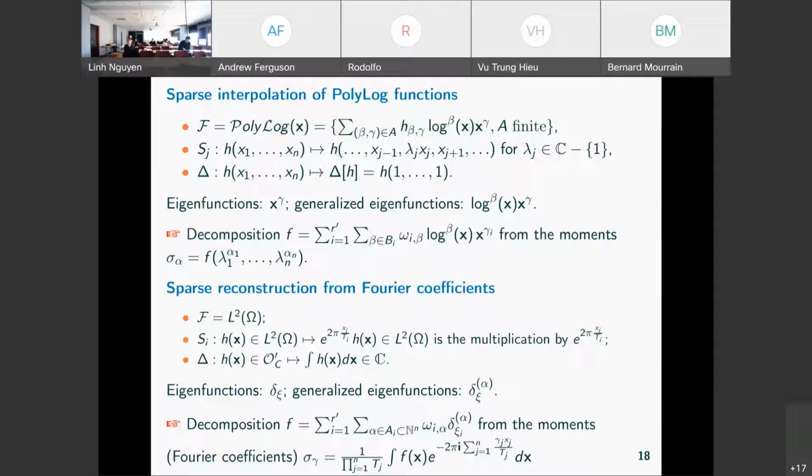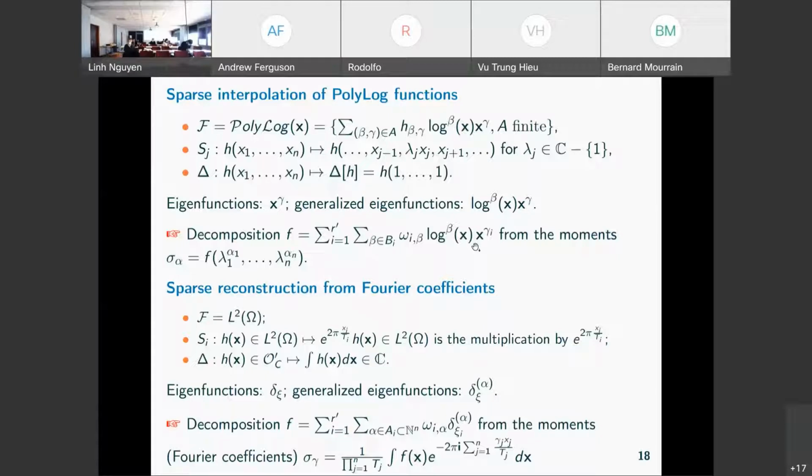And then the eigenfunctions are simply the monomials, and the generalized eigenfunctions are the log times the monomial. And so when we have this finite rank for the generating series, we deduce that the function is some sparse sum of log exponential of log monomial terms.